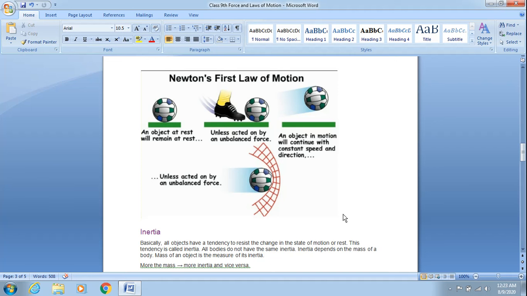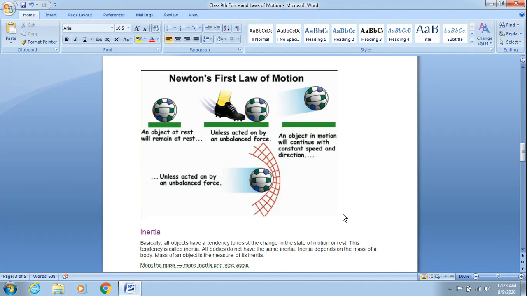No. Your inertia says that I am sitting here, let the child cross the benches and go and sit at the back or wherever he or she finds the seats. So that's called inertia, the tendency of any object or any body to be in its state.